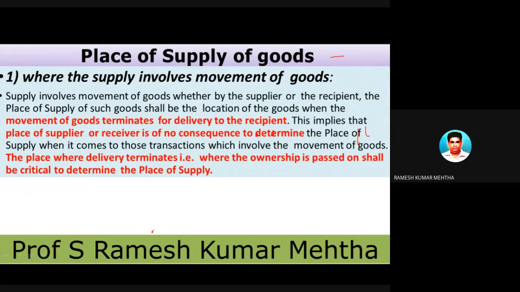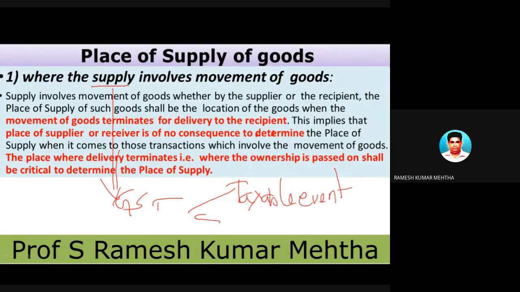As already discussed at length in the previous classes, whenever goods or services are supplied, at that point GST is determined. That is called a taxable event. Taxable event is nothing but supply of goods or services. So when supply involves movement of goods, what is the place of supply?